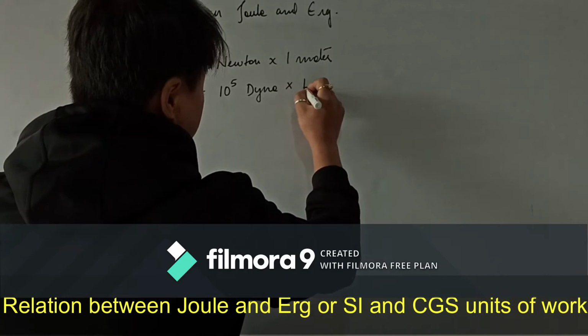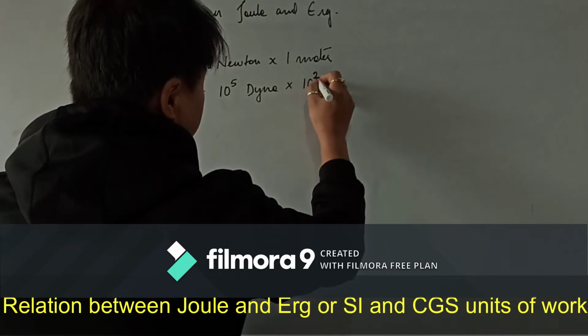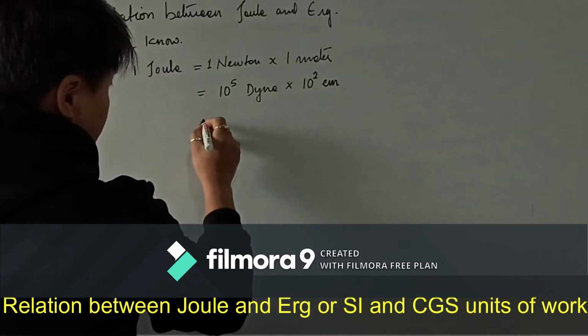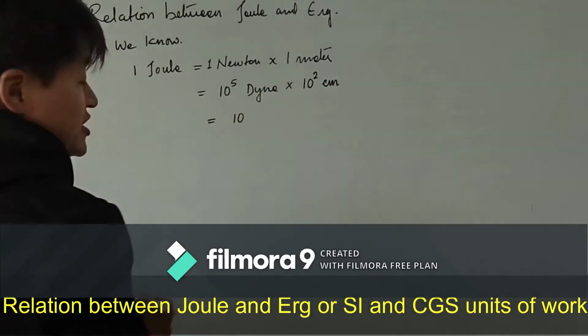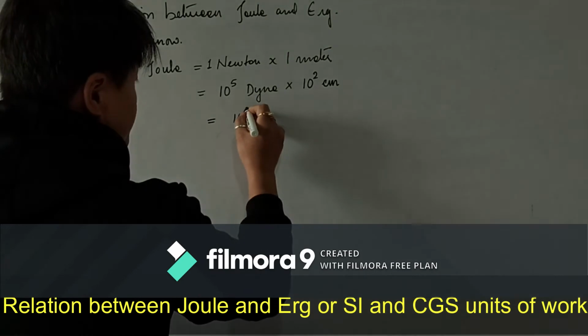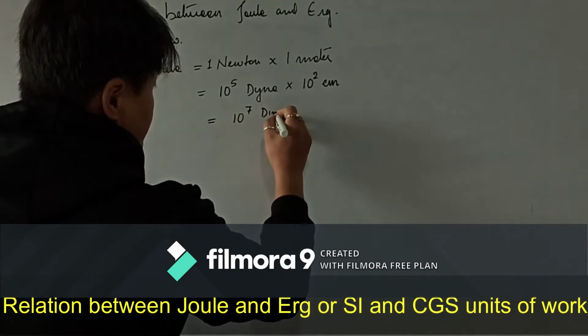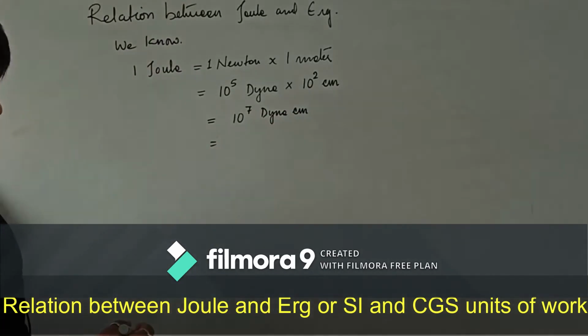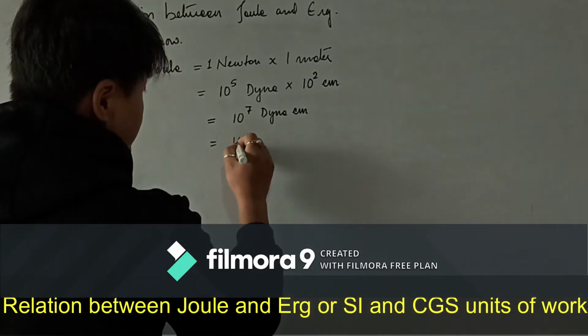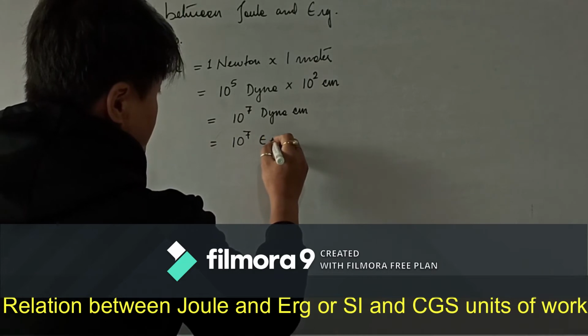So 1 meter is equal to 10 to the power 2 centimeter. This is equal to 10 to the power 5 into 10 to the power 2. When like terms are multiplied, powers are added. 5 plus 2 is 7 Dyne centimeter, and Dyne centimeter is Erg, so 10 to the power 7 Erg.